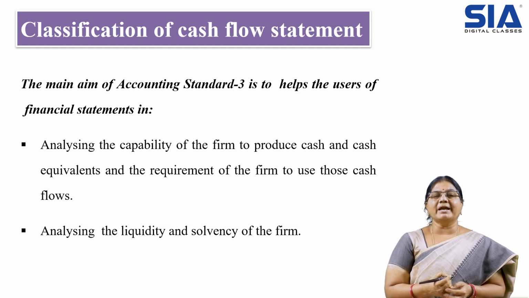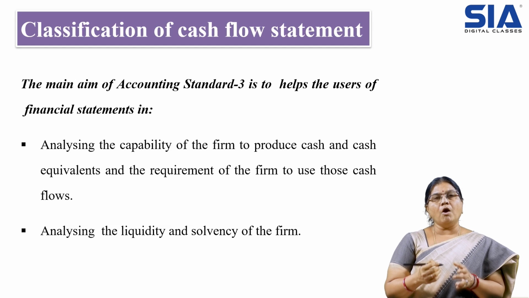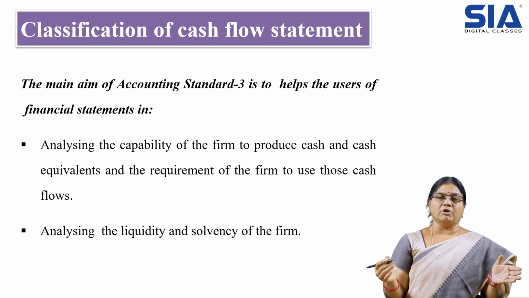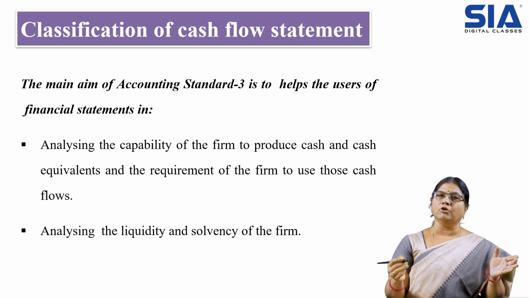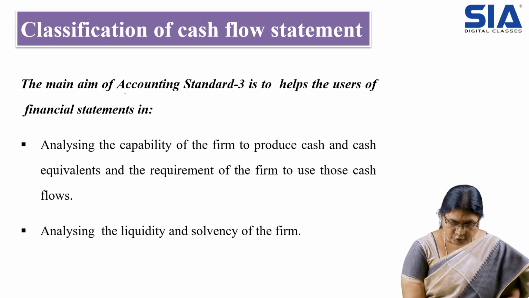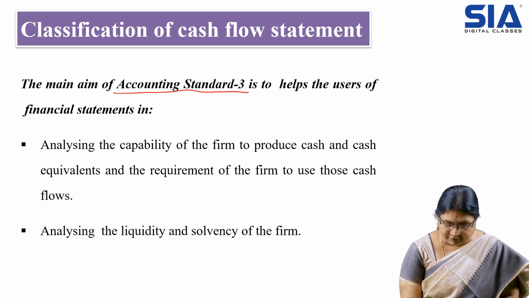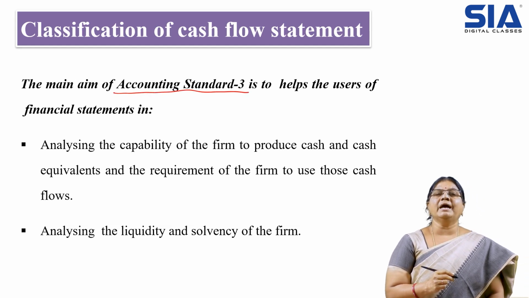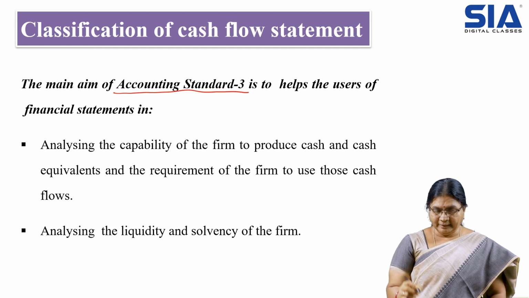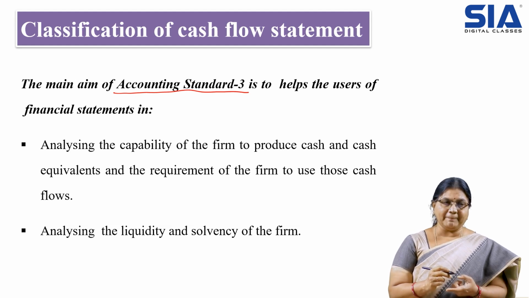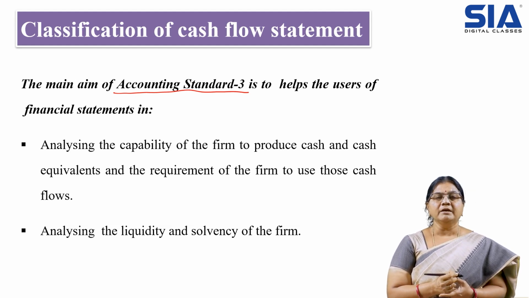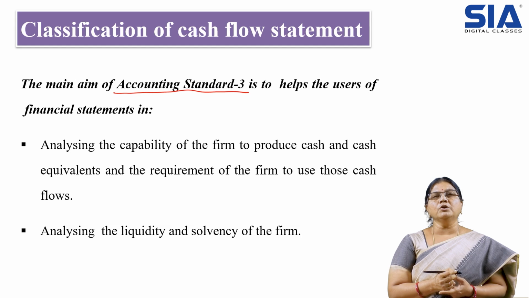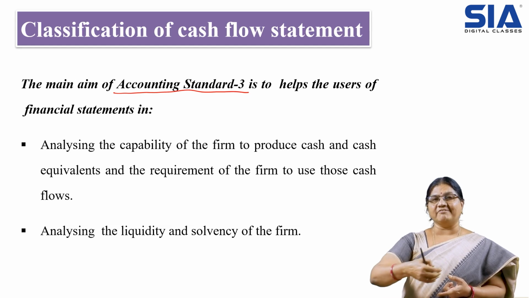The main aim of accounting standard 3. So all the financial statements whatever we have to prepare, we have to follow the accounting standard. So the classification of cash flow statement we are understanding as per accounting standard 3. According to this standard, the statement will be helping the users in analyzing the capability of the firm to produce cash and cash equivalents whatever required.